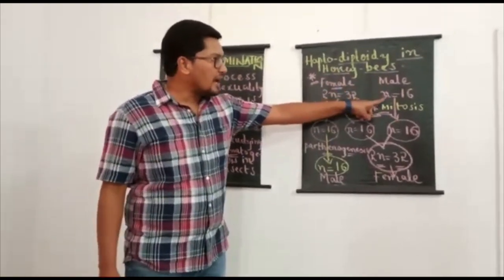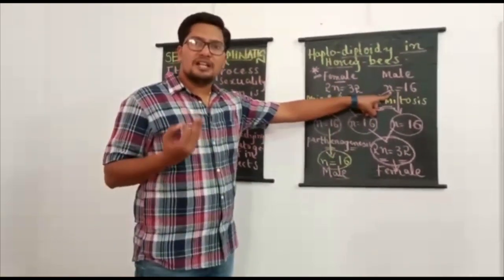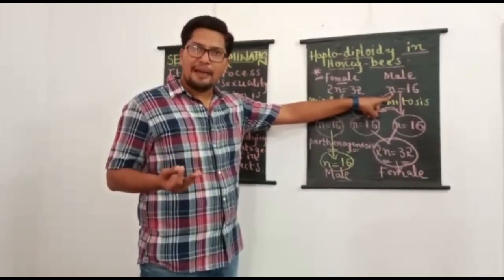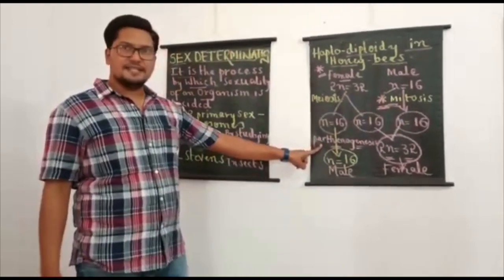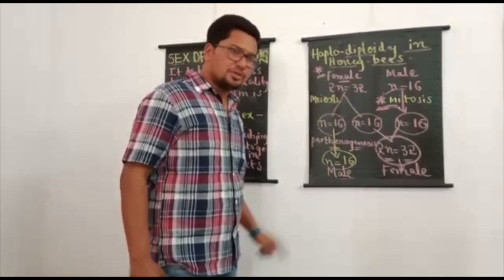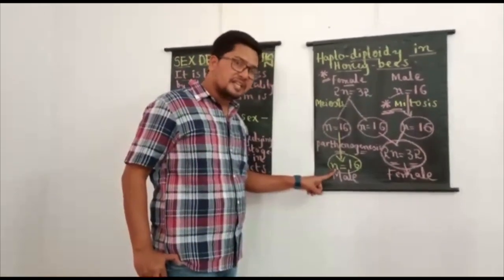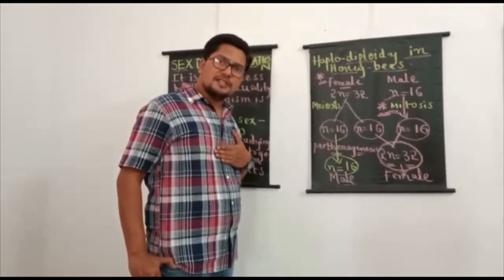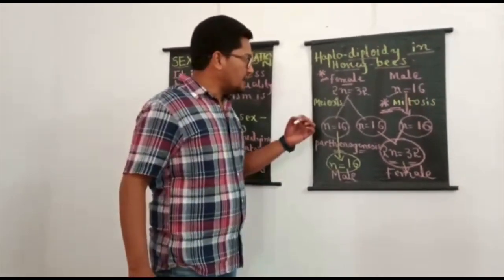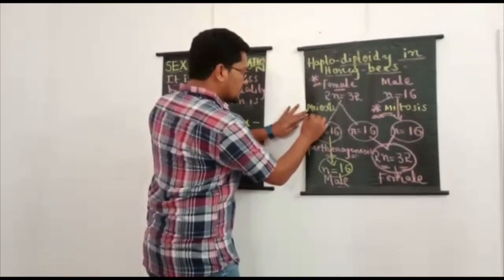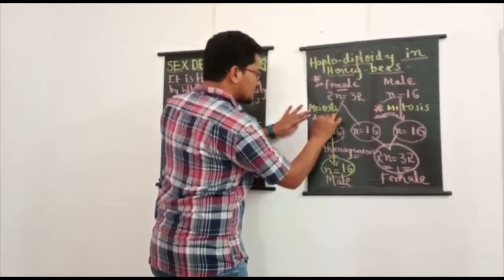Male honeybees are haploid in nature. If someone asks you why male honeybees are haploid in nature, the reason is this. How are the male honeybees produced? Male honeybees are directly produced from unfertilized eggs, and what do you call this process? Parthenogenesis. And students should remember what type of parthenogenesis it is.